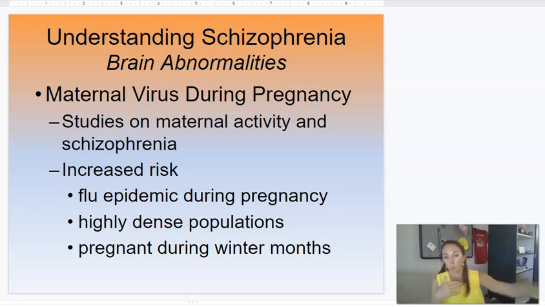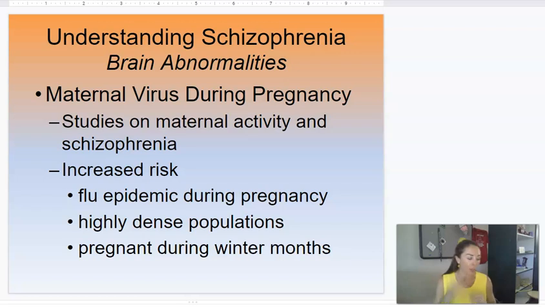And we've got to go quite far backwards, like the Spanish flu, because schizophrenia doesn't come around until like our 20s, right? So we're not talking about anything recent, but we could be, with those huge flu epidemics, looking at people that were pregnant during those times having increased rates of children with schizophrenia.